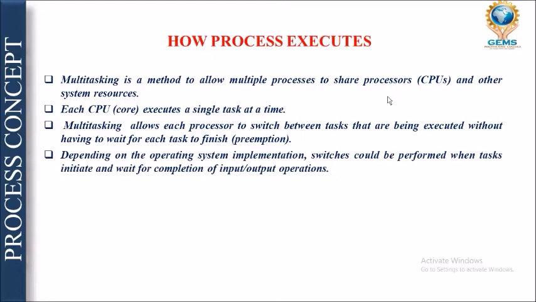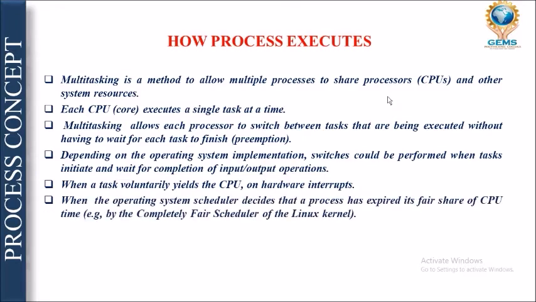Depending upon the implementation of the operating system, switches could be performed when a task initiates and waits for the completion of input and output. See, why does this context switching, this switching of the CPU from one process to another process, happen? Because the process also has to complete its IO operations. When a task voluntarily yields the CPU, it is known as a hardware interrupt, right? What is a hardware interrupt? When a task voluntarily releases the CPU without completion, that is known as a hardware interrupt, which is very important.